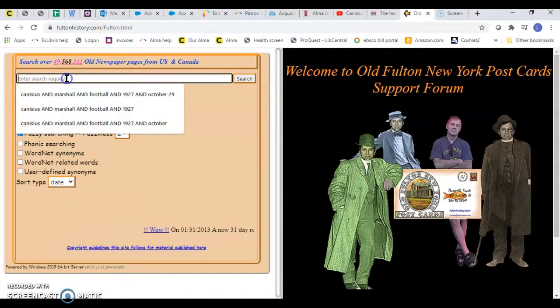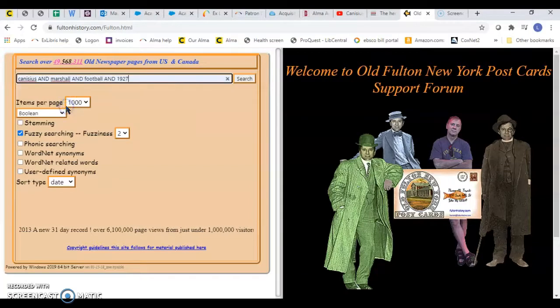Everybody is different. Here we were asked a question before about Canisius and Marshall and football. Let's see if this works. Notice how I have the ANDs capitalized. So Boolean is AND, OR, NOT. We don't suggest using NOT. That ends up making your search way too large, but you do need to make sure that it's capitalized.